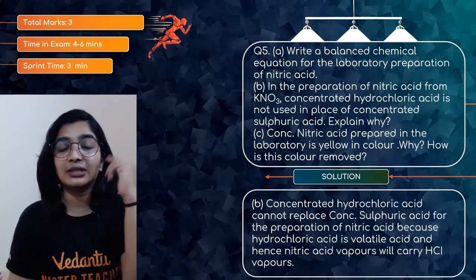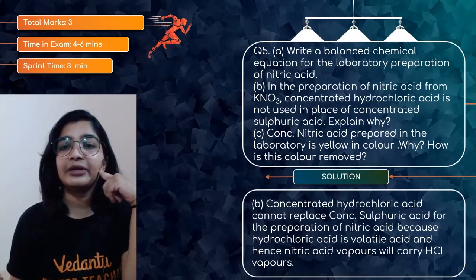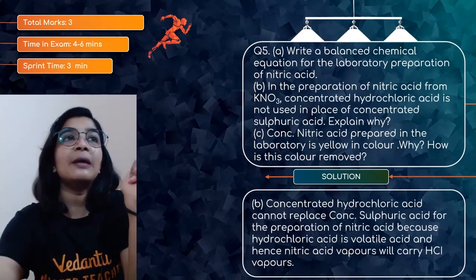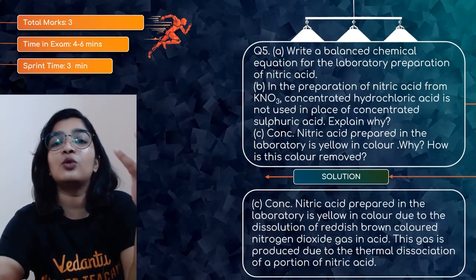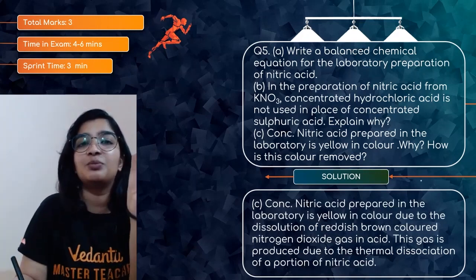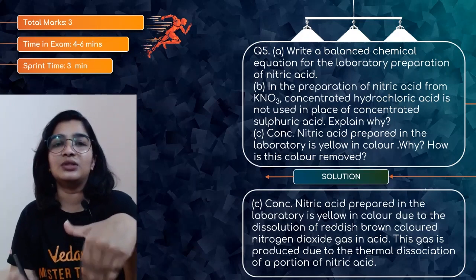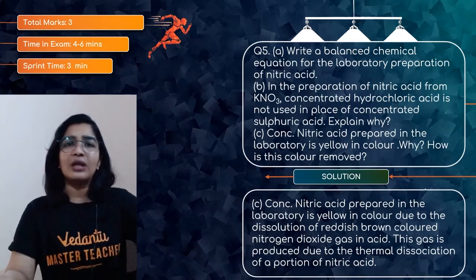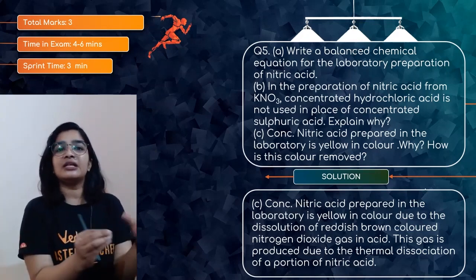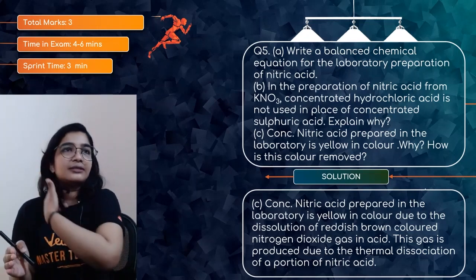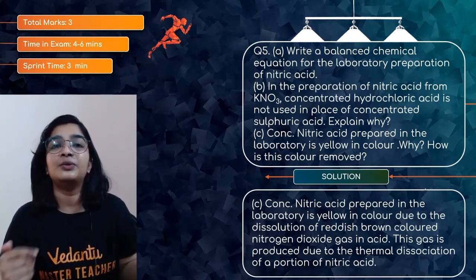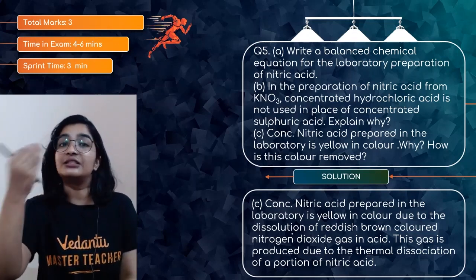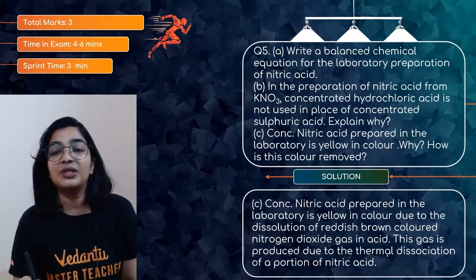Now the sub-question C. Concentrated nitric acid prepared in the laboratory is yellow in color. Why? How is this color removed? There will be formation of nitrogen dioxide, which is reddish brown in color. When it is added to the colorless liquid, it appears to be yellow. Even if you go to the lab, you will find the freshly prepared nitric acid is colorless. But if you keep it for some time, it turns yellow. That is because of the formation of nitrogen dioxide, which dissolves in nitric acid, so it appears yellow in color.